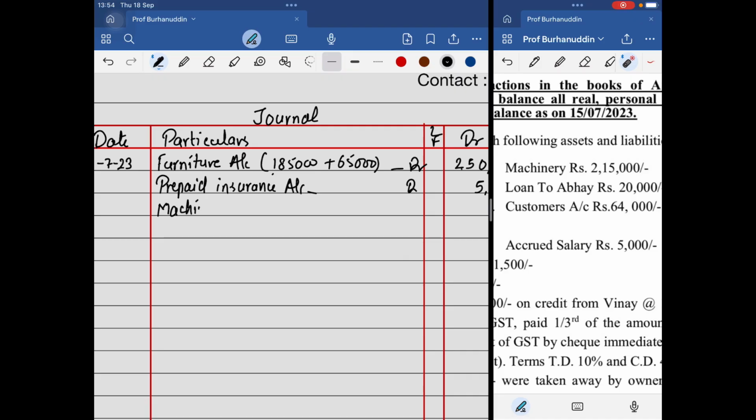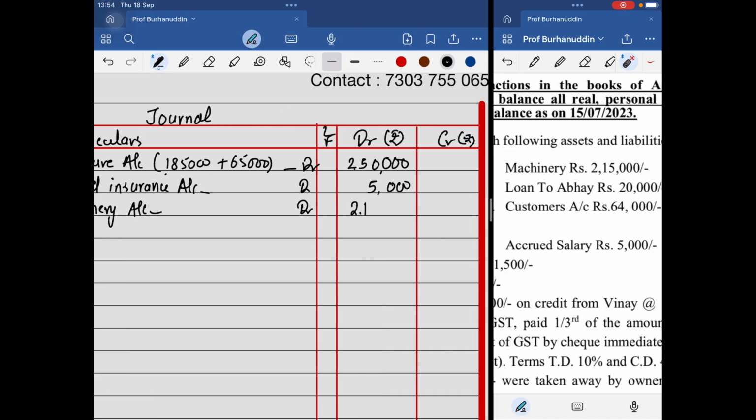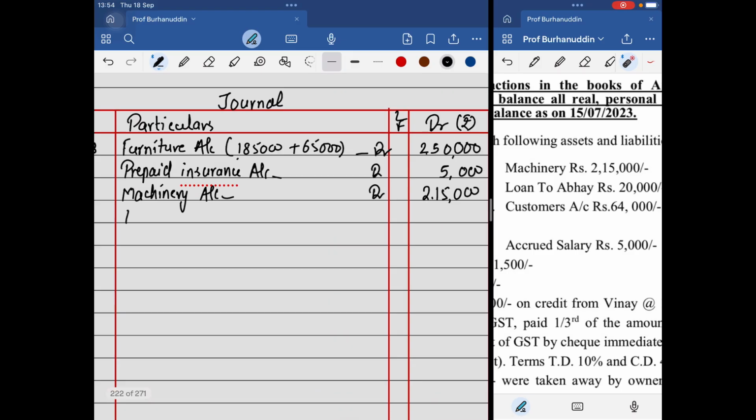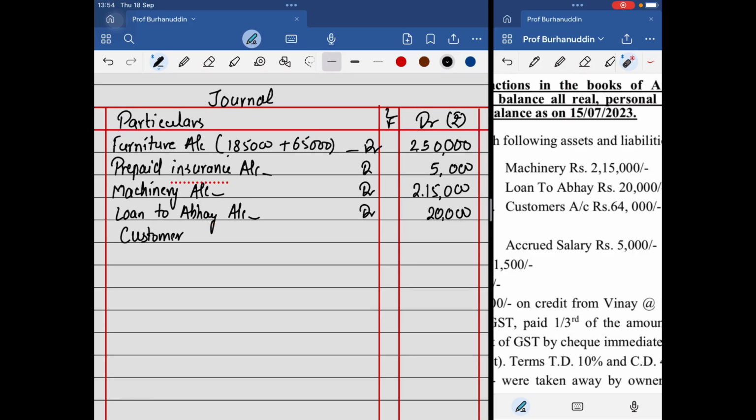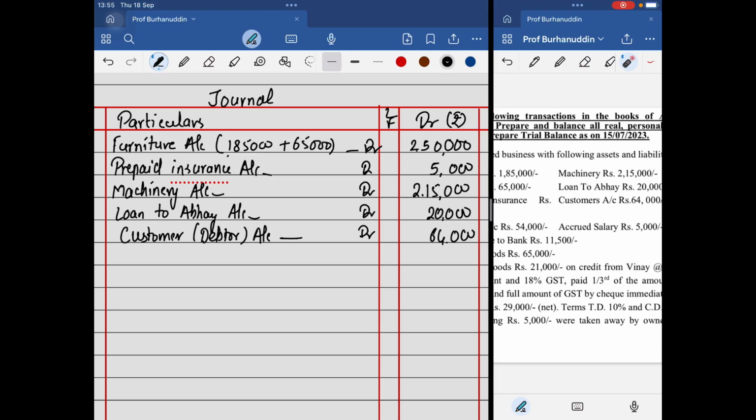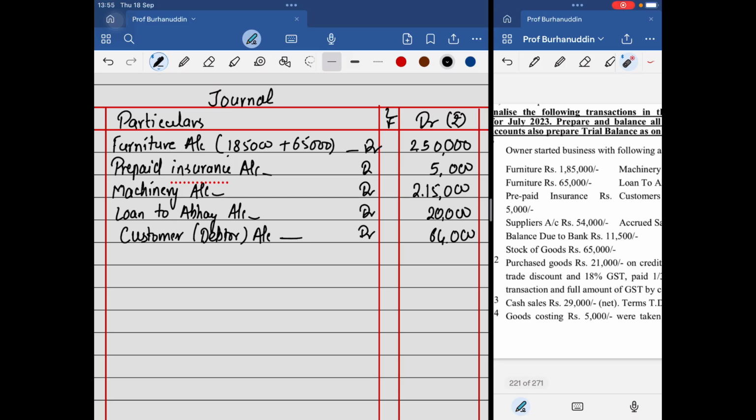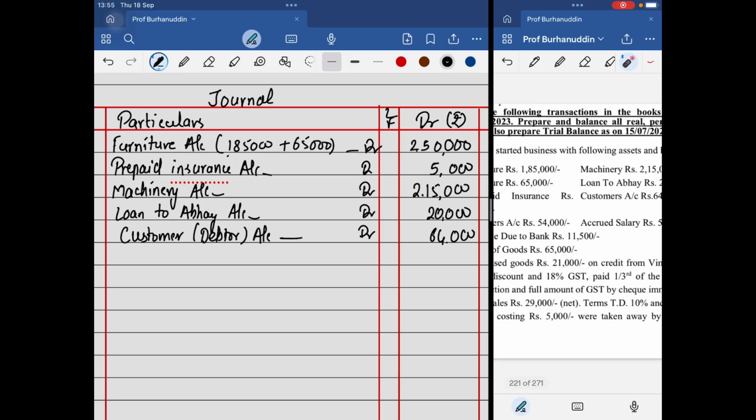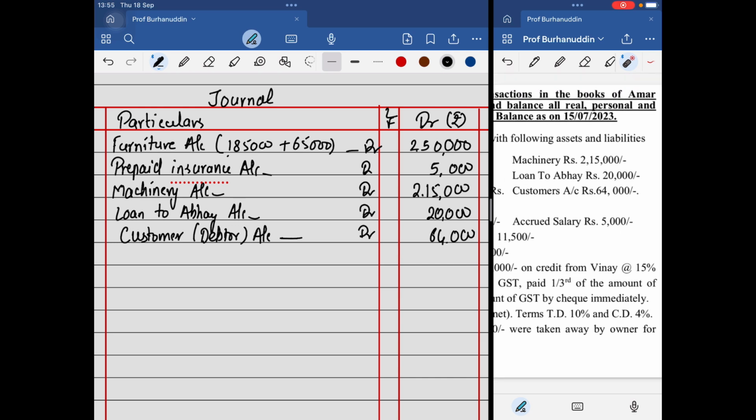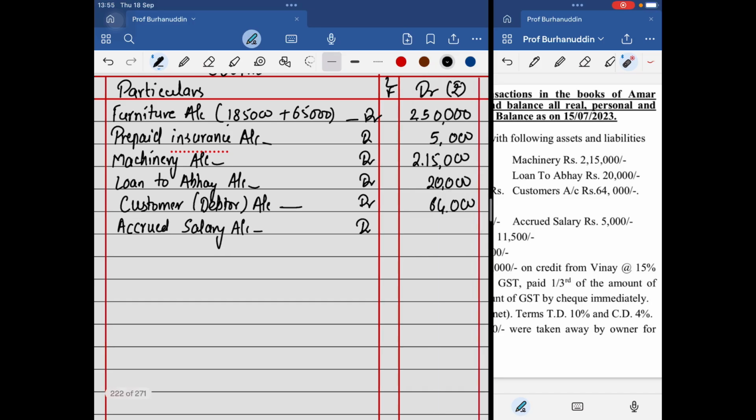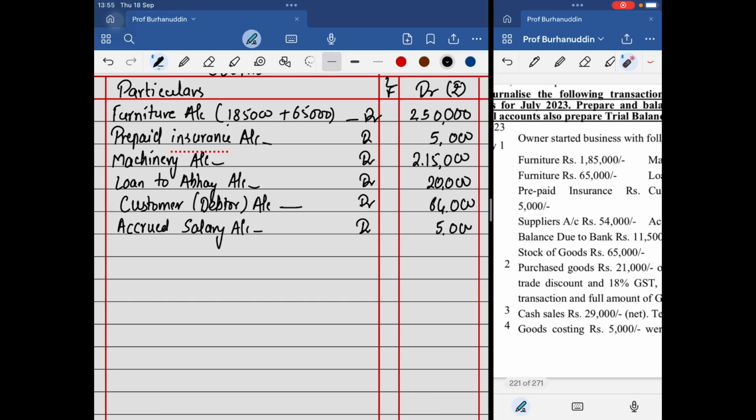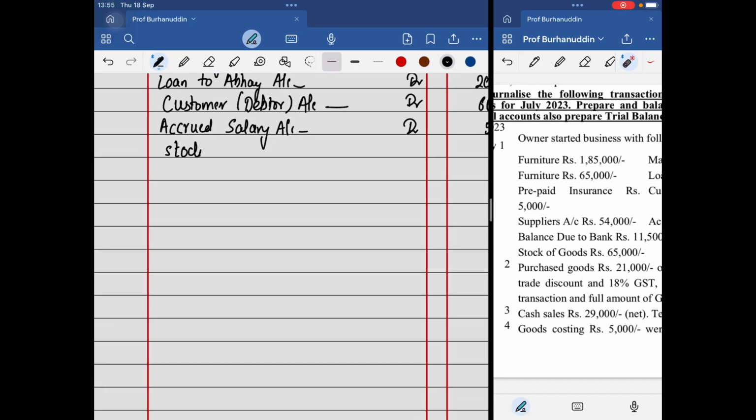Then we have machinery. That is 2,15,000. Machinery account, so that is also debited. A loan to Abhay, that's also an asset, for 20,000. Customers also an asset, so we'll write debtors, customer. They have written customer, so we'll write customer. Then we have suppliers account, that's a credit balance. We have two more assets. That is accrued salary of 5,000. And then you have stock of goods, 65,000.